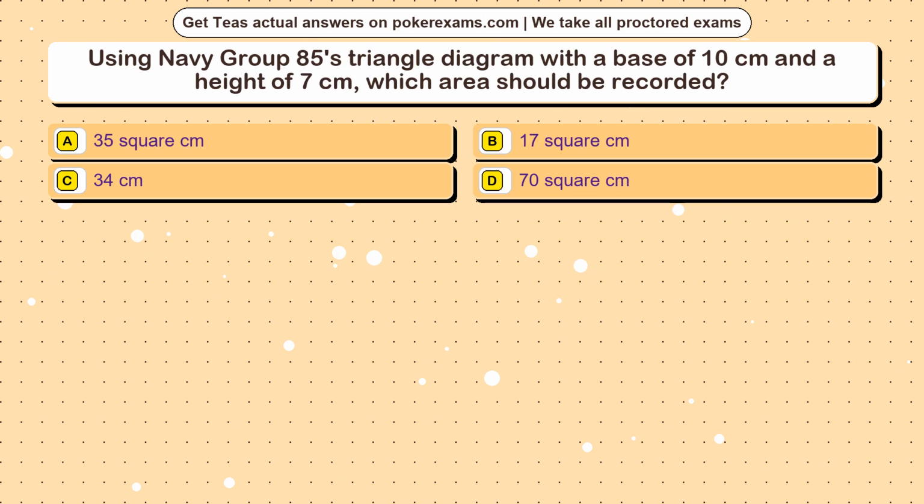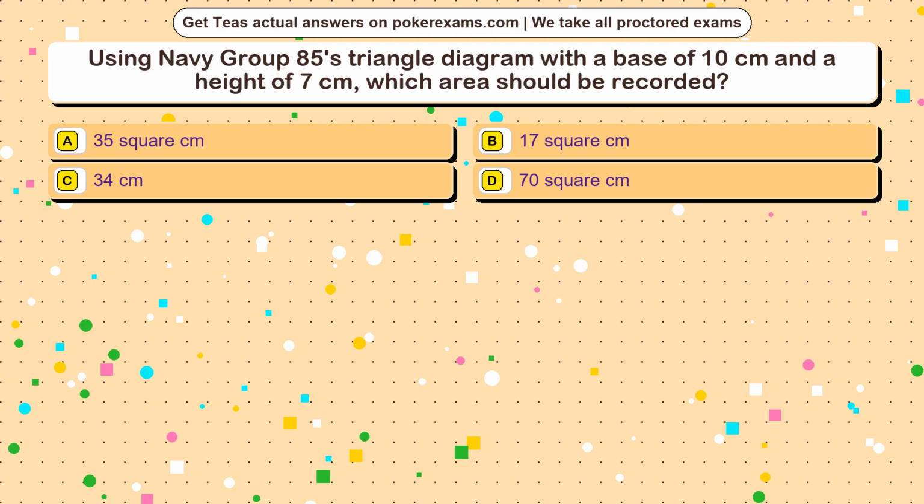Question 10. Using Navy Group 85's triangle diagram with a base of 10 cm and a height of 7 cm, which area should be recorded? Option A, 35 square cm. Option B, 17 square cm. Option C, 34 cm. Option D, 70 square cm.